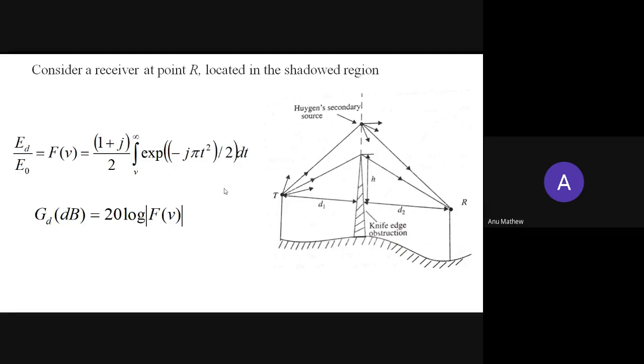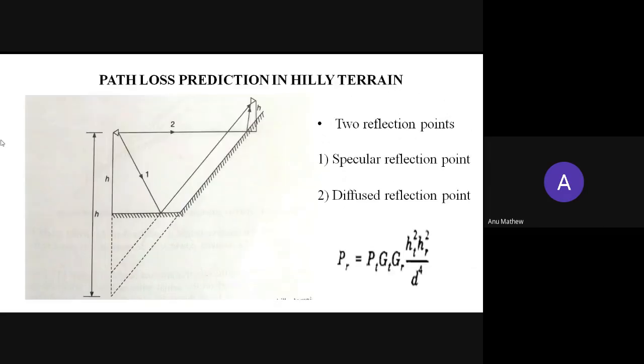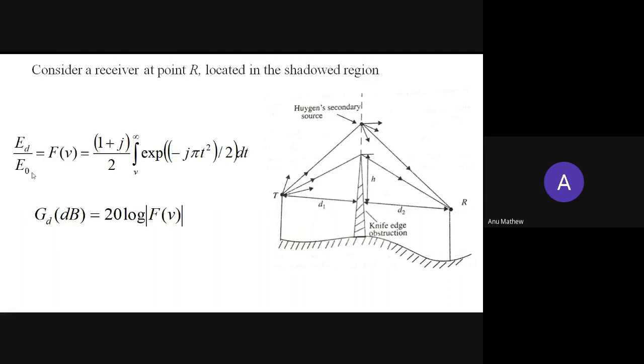Then the diffraction gain, represented by GD, in the presence of knife edge obstruction, is given in dB as 20 log of the modulus of F of V, that is, 20 log ED by E naught, where F of V is a function of the Fresnel-Kirchhoff diffraction parameter.